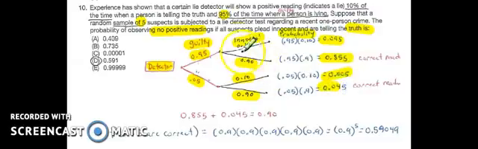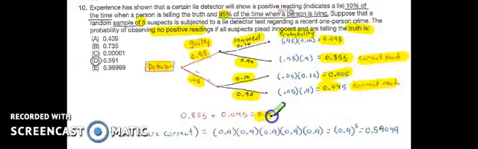So the question says they want to know if the machine's working. So if the person's guilty, it's going to catch them, it's going to indicate 95% of the time, so this is a correct reading. So if the person's innocent and it reads innocent, this is a correct probability. So I am going to add up my correct.